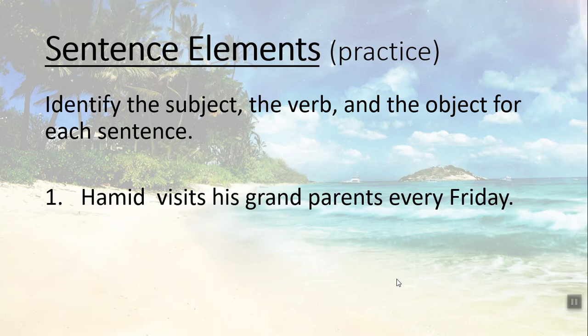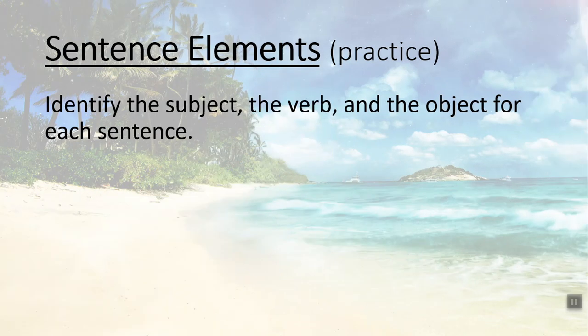Hamid visits his grandparents every Friday. Hamid is the subject, visits is the verb, and his grandparents is an object. Every Friday is an adverb.